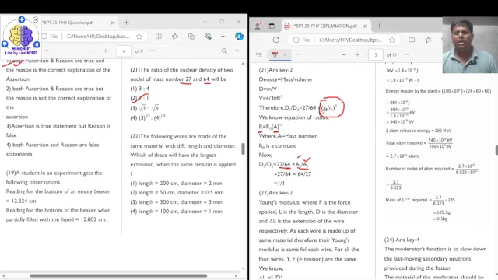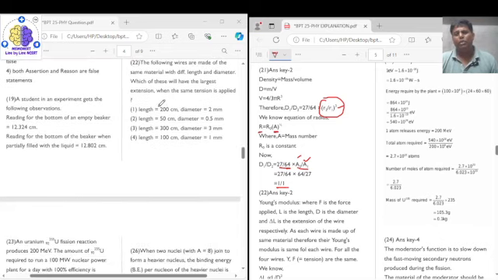So instead of putting r2 upon r1, what can we put? We can put A2 upon A1 raised to the power of 1 by 3, and this 1 by 3 power and the cube cancel out, right? So we get 27 upon 64 into A2 upon A1. What is A2? A2 is 64. What is A1? A1 is 27. So cancelling out, we get 1 upon 1. So the density ratio is 1 is to 1, right? I hope this is clear to all. So the correct answer for number 21 is option 2, that is 1 is to 1.